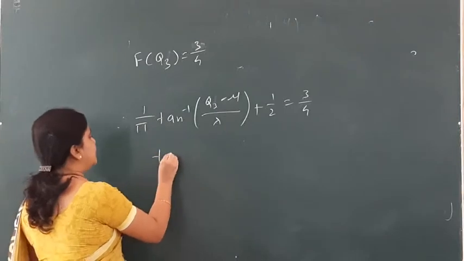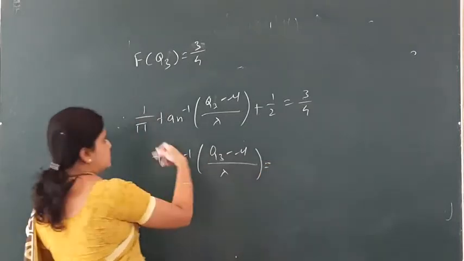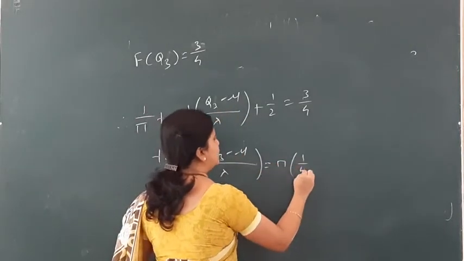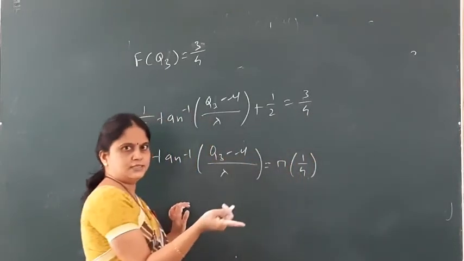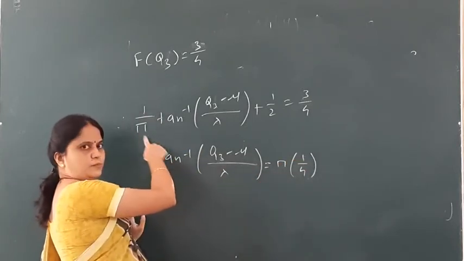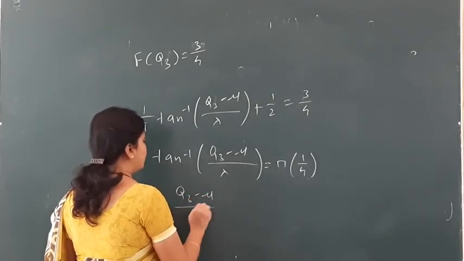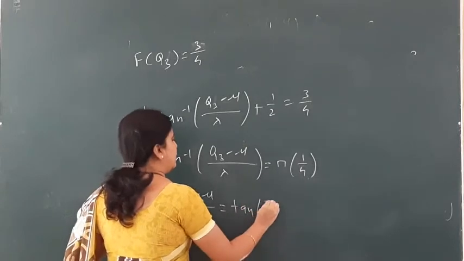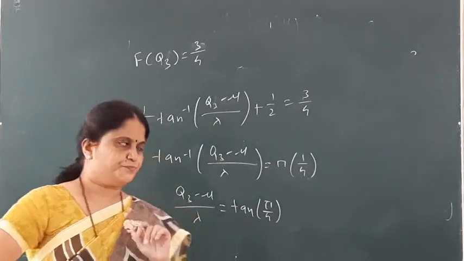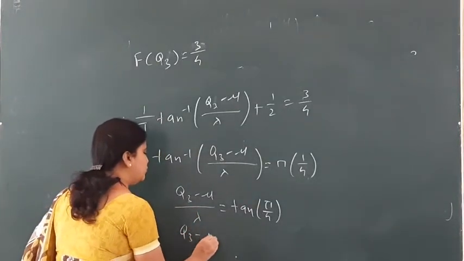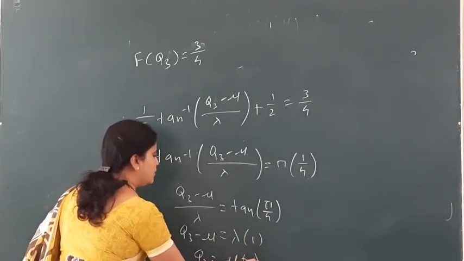So tan inverse of (q3 minus mu upon lambda) is equal to, transferring pi to this side, pi by 4, because 3 by 4 minus half comes as 1 by 4. Since it is 1 upon pi, I transfer pi to the other side. So q3 minus mu upon lambda is equal to tan pi by 4. What is the value of tan pi by 4? Tan pi by 4 is 1. So q3 minus mu is lambda into 1, and hence q3 is equal to mu plus lambda.